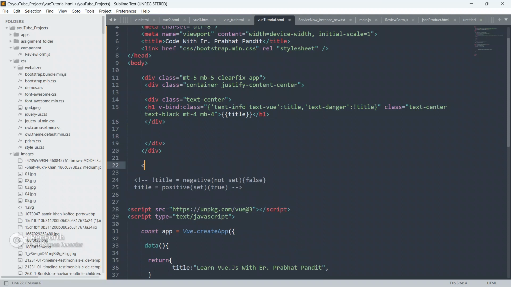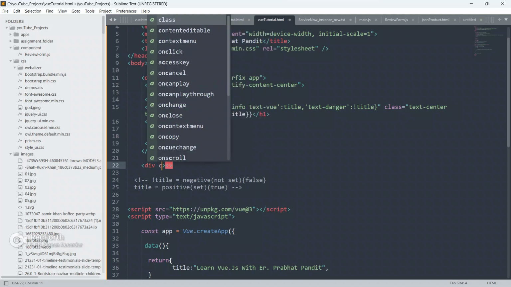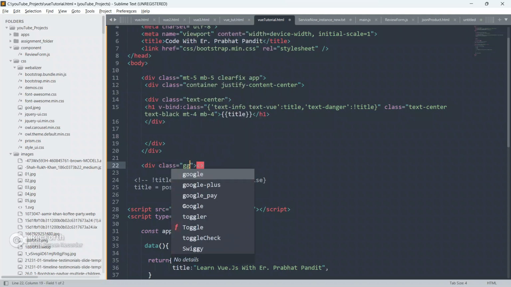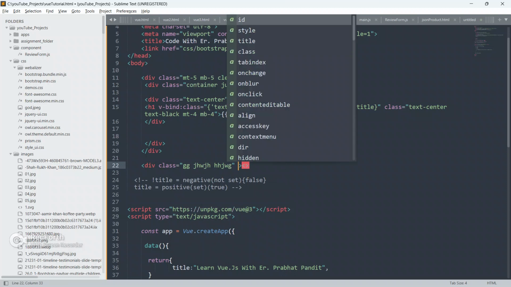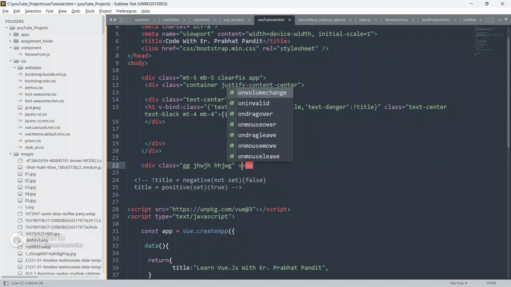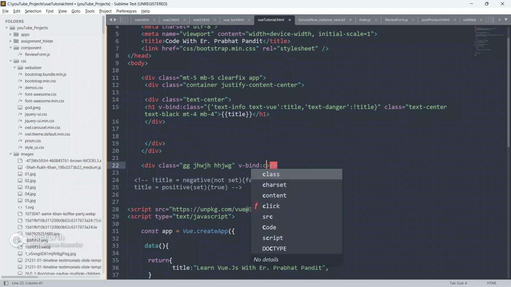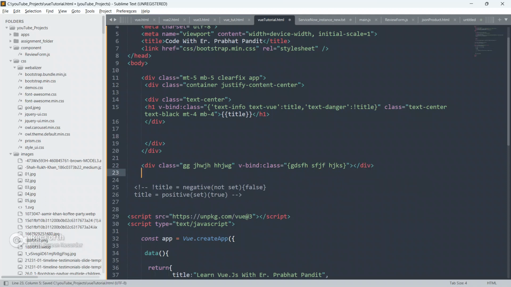If we write it this way, suppose this is a div, and it has got some class like this or this, and I am also binding a class with v-bind. I will put some class here, and some class here, and let me close this div also.